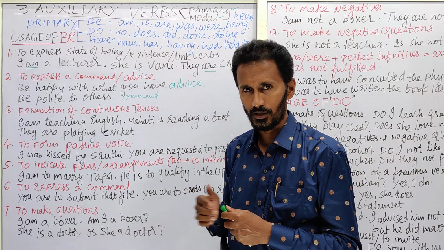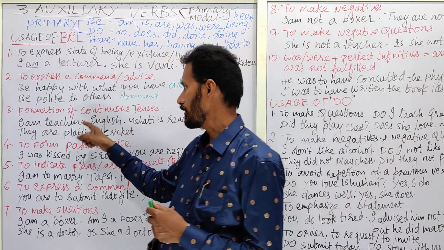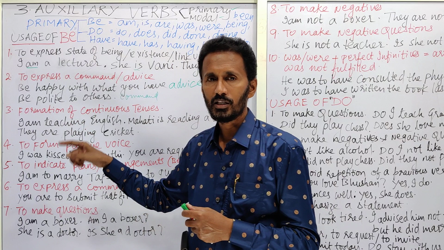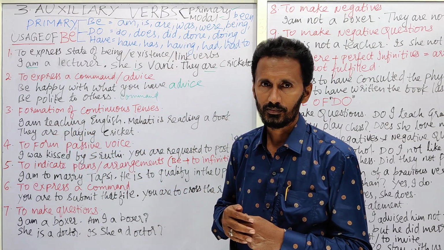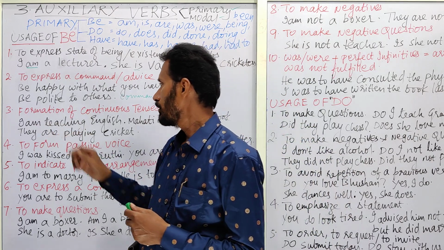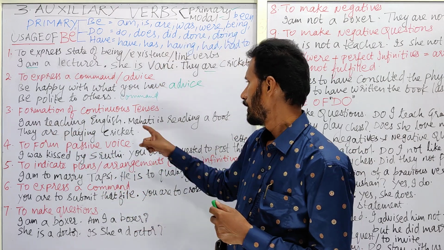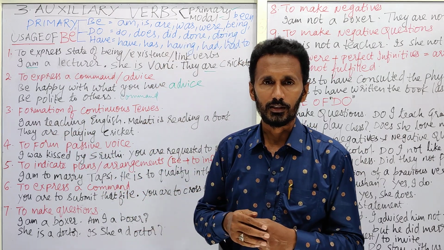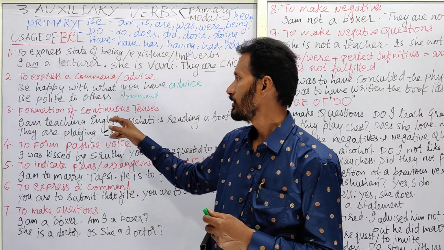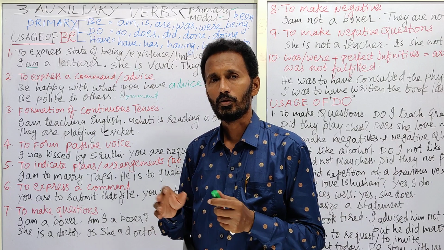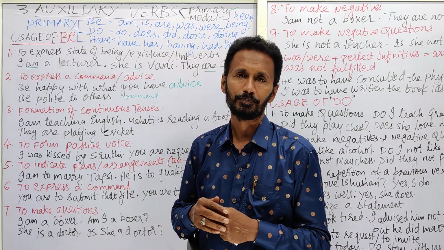No, I am teaching English. So here in the continuous tense, when we express in form, this am is used. Rishita is teaching. Ritu is teaching English. Mahati is reading a book. They are playing cricket. So it is used in the present continuous or past continuous tenses.